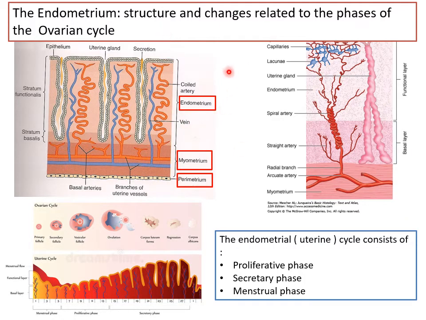Before we see the endometrial or uterine cycle, which is under the influence of these hormones, let's review the structure of the endometrium, because I don't know whether you've done it in histology yet. If you take a section of the wall of the uterus, you can see the upper layer is known as endometrium, which is the inner lining of the uterus, then the myometrium or the muscle layer, and the perimetrium, which consists of connective tissue and visceral peritoneum where applicable. Now in the endometrium, you can again identify two zones. One is called the basal layer or stratum basale of the endometrium, and this is known as the functional layer or stratum functionalis of the endometrium.